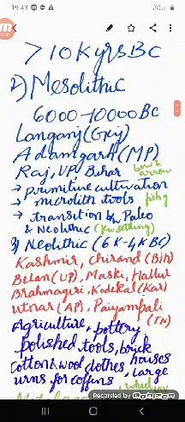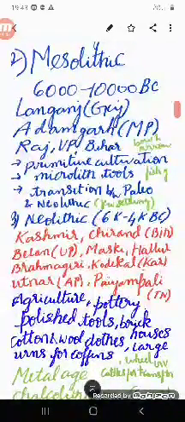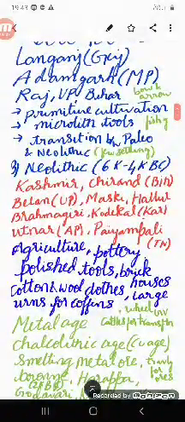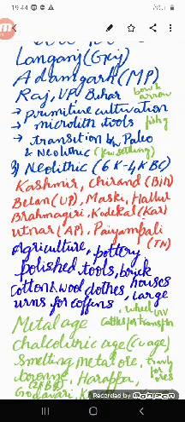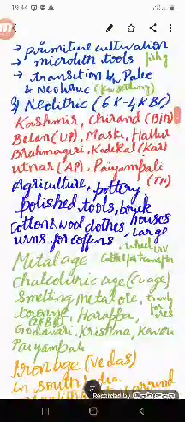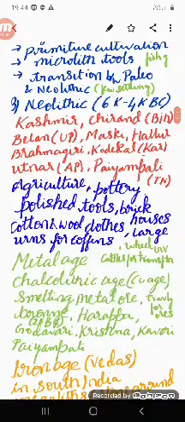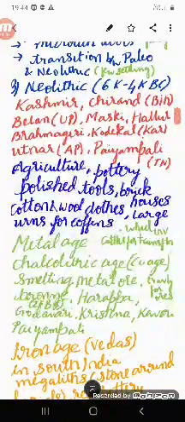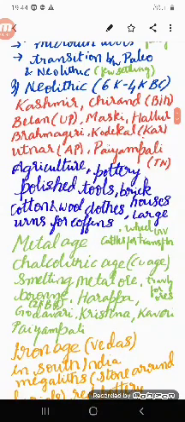Next, we have the Neolithic age, which is 6000 BC to 4000 BC. The important sites are Kashmir, Chirand, Belan, Maski, Hallur, Brahmagiri, Kodekal, Utnur, Payampalli. Here, one feature you can note is that you also have some South Indian sites on the list. Agriculture, pottery, polished tools, bricks, cotton and wool clothes, large houses made of bricks, and wooden coffins were also found in this age.